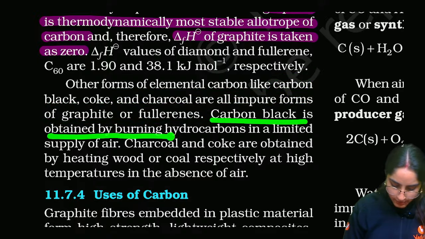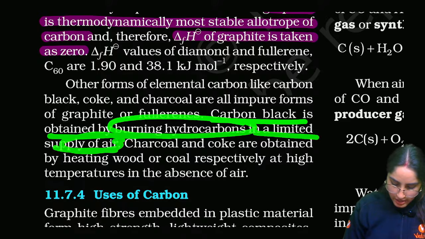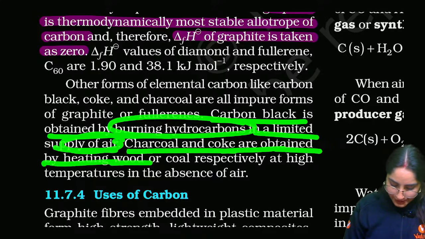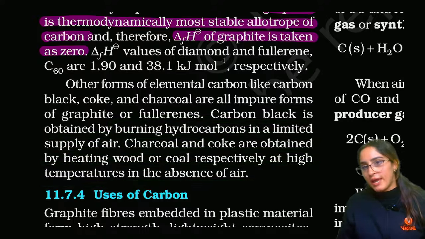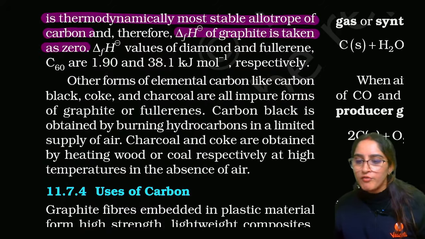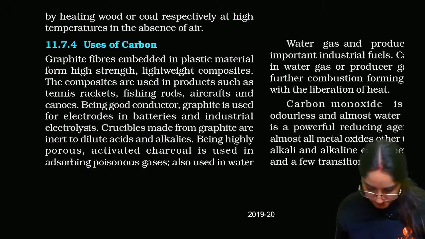Carbon black is obtained by burning hydrocarbons in a limited supply of air. Charcoal and coke are obtained by heating wood and coal respectively at high temperature in the absence of air. So these are the other forms of carbon.